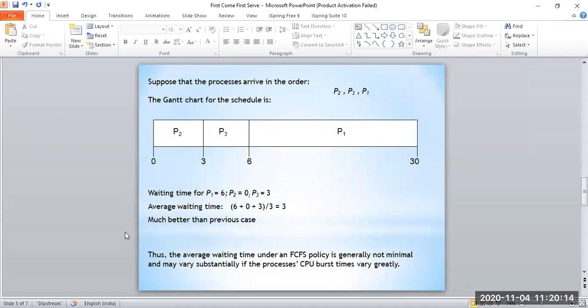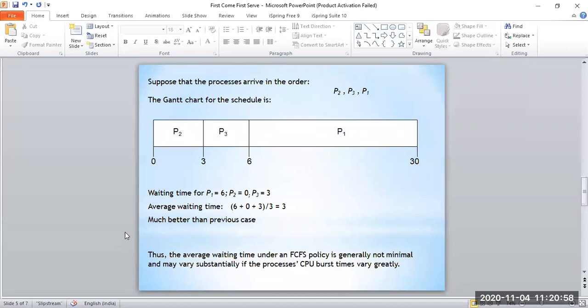Okay, the average waiting time under the first come first serve policy is generally not minimal and may vary substantially if the process CPU burst times vary greatly. So you can see, if the burst times of the CPU or the arrangement of the processes in the ready queue changes, then the values of the minimum waiting time and the average waiting time will change drastically. So it is not recommended to use first come first serve in a dynamic environment where a time sharing concept is there.